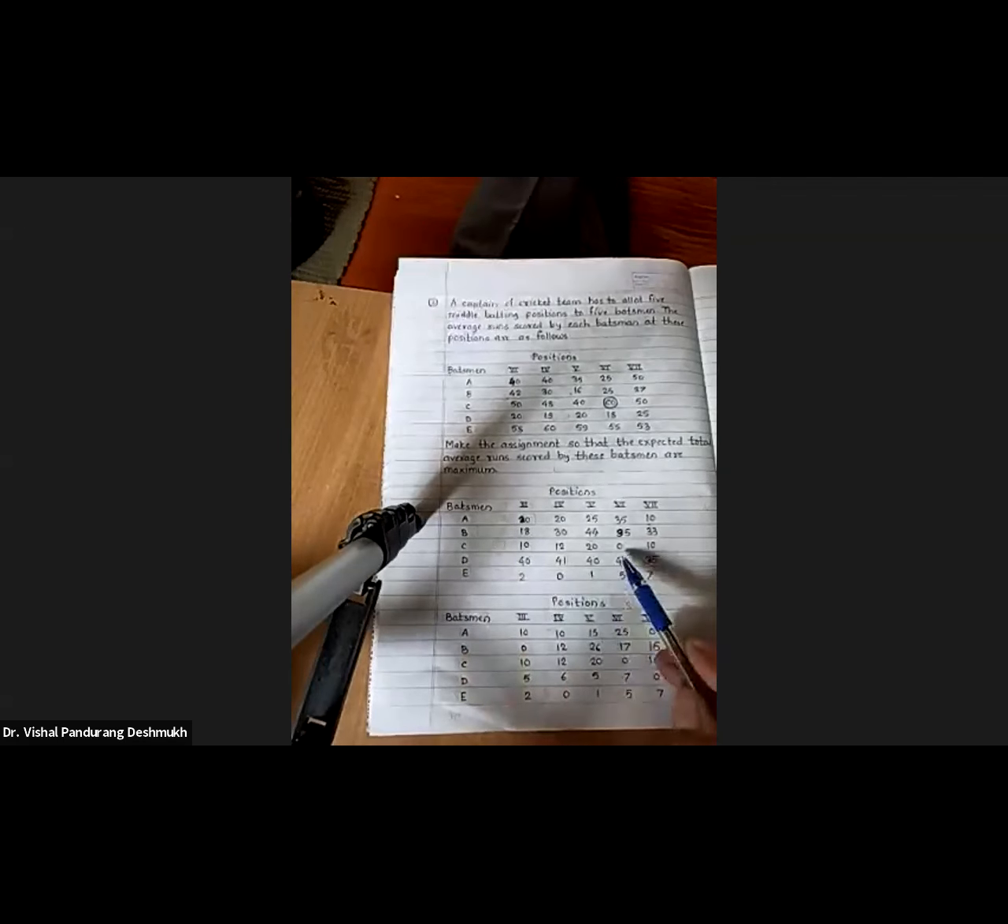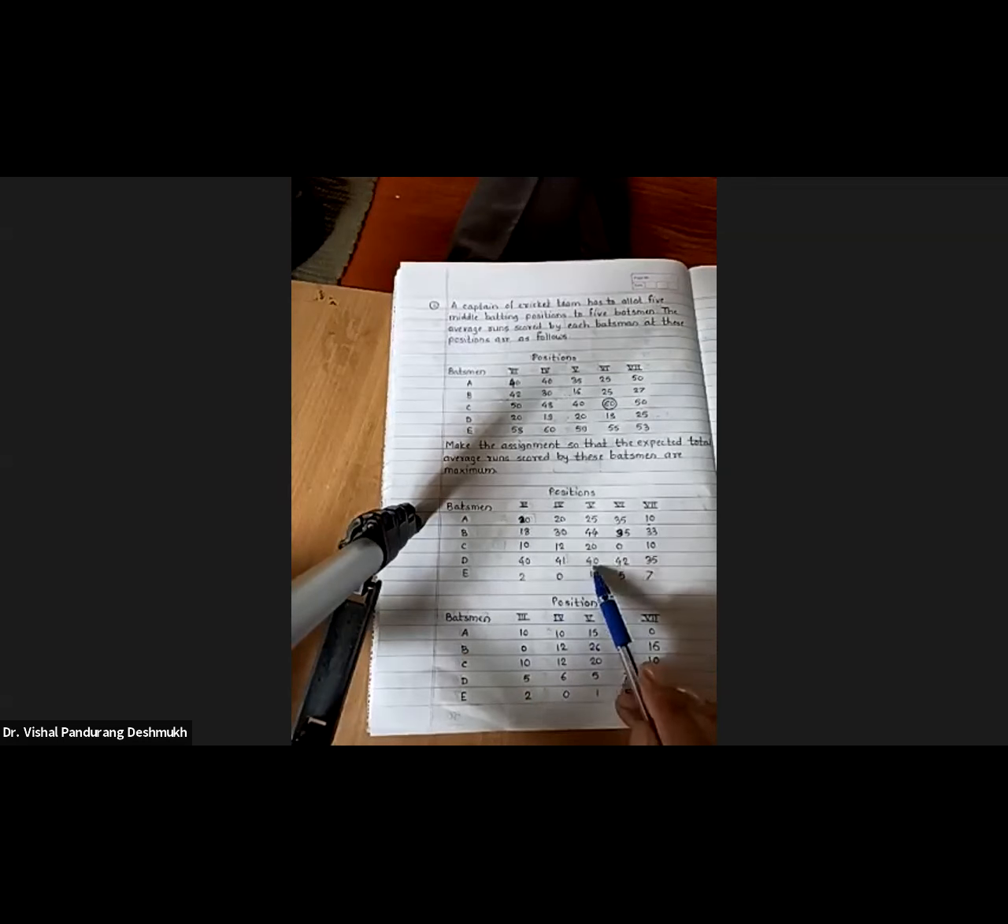In second row, the minimum element is 18. So subtract 18 from second row elements. 18 minus 18, 0. 30 minus 18, 12. 44 minus 18, 26. 35 minus 18, 17. 33 minus 18, 15. In third row, the minimum element is 0. So all elements will remain as it is: 10, 12, 20, 0, 10.